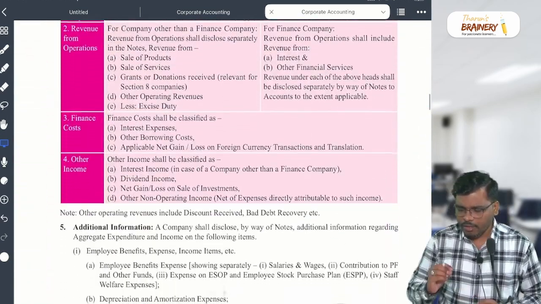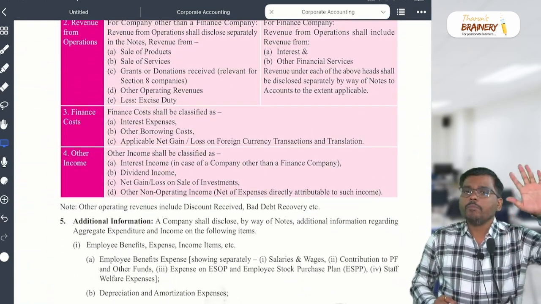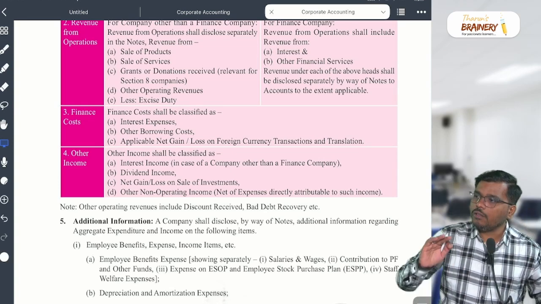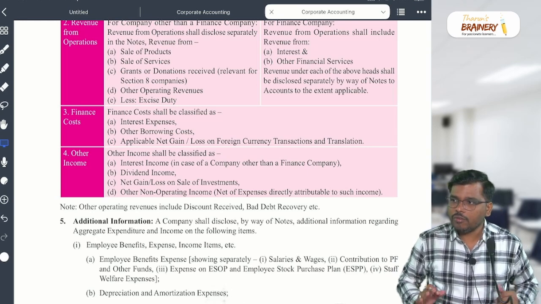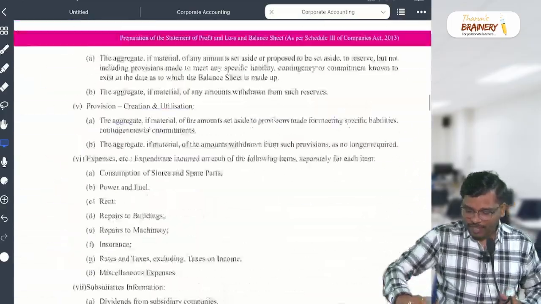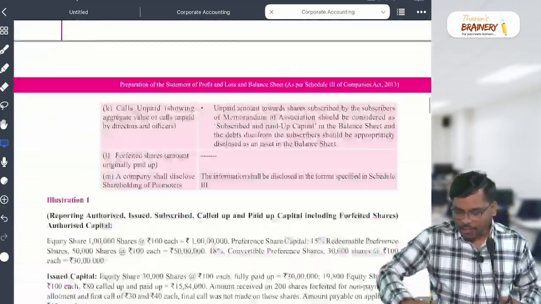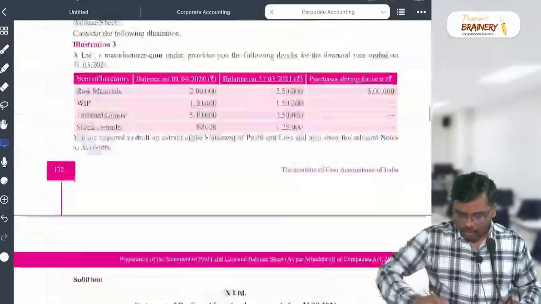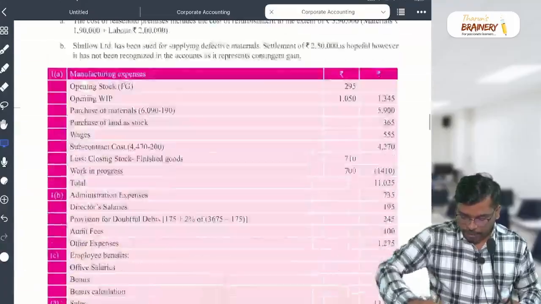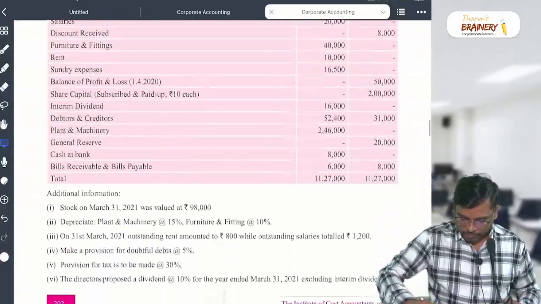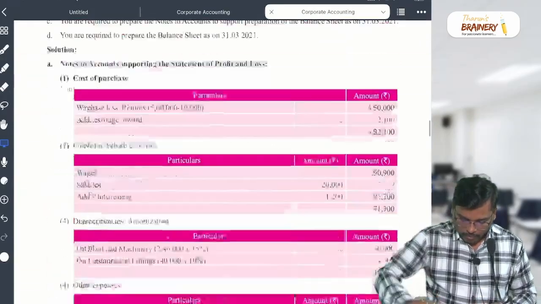So with this we have completed Schedule 3, Part 1, Division 1, Part 2, Division 1 of Schedule 3. Is it clear? Yes or no? So jolly. Very good, very good. Harish is on fire. Now I will check your knowledge whether you understood or not. So what we do, we'll see one sum. So 1 or 2 sums we'll try to solve, right? So it will be easy for you. Let me check.